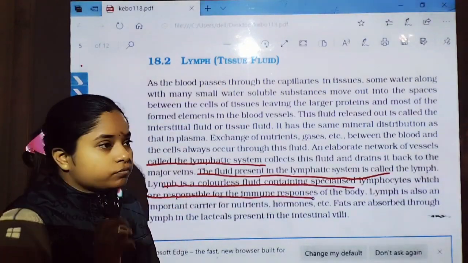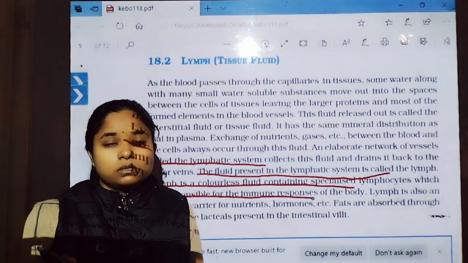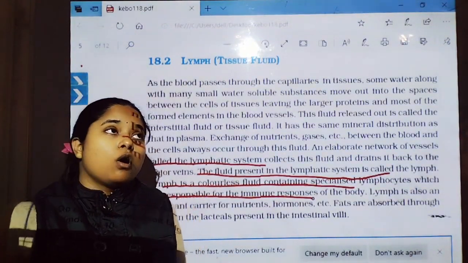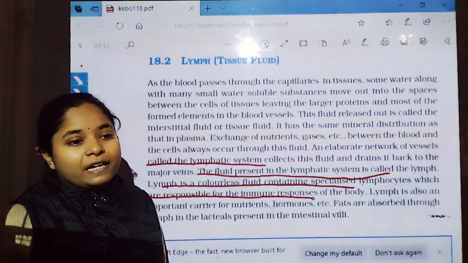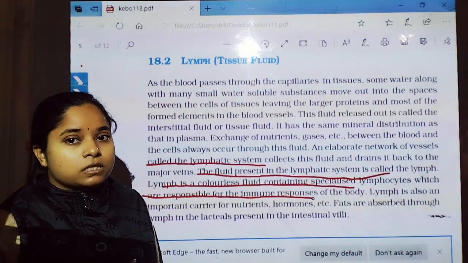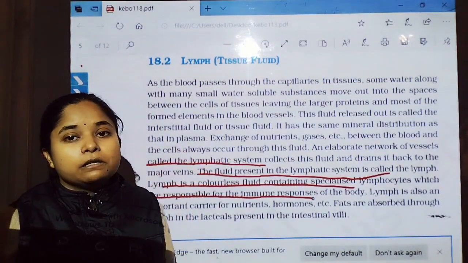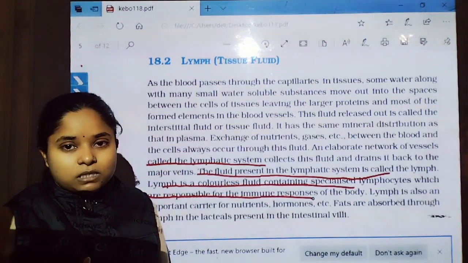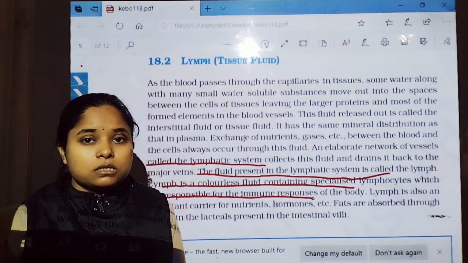Now we know that the B cells, T cells, antibodies and plasma cells are all present in the blood circulatory system. Whenever bacteria or viruses attack our body, these immune cells target and kill those bacteria or viruses.